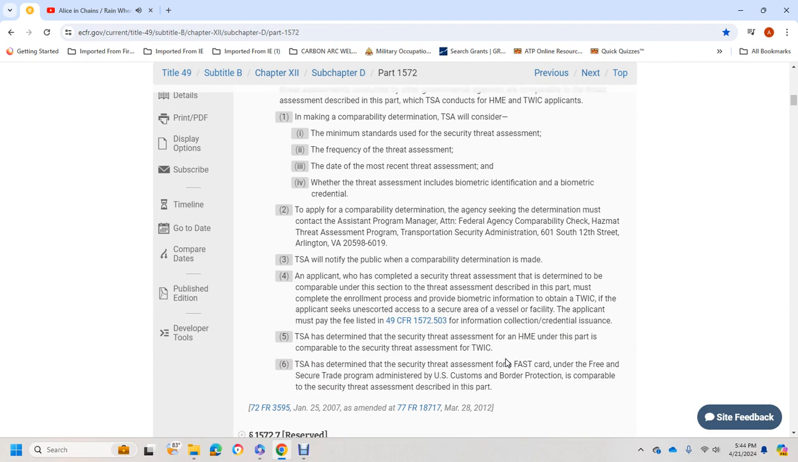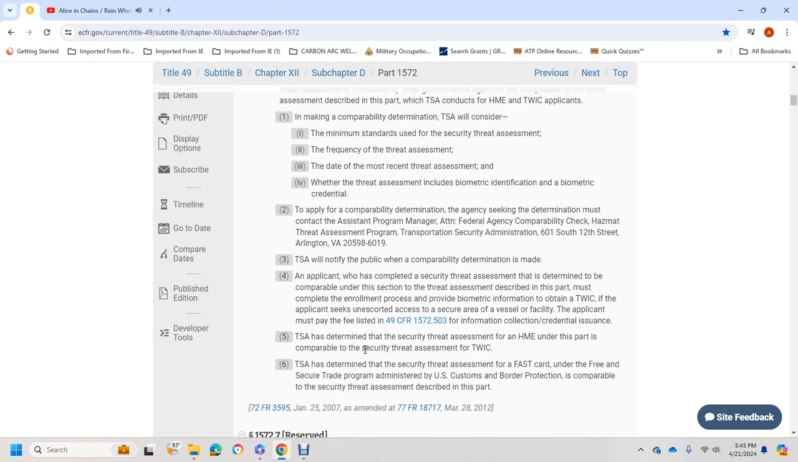4. An applicant who has completed a security threat assessment determined to be comparable to the security threat assessment described in this part must comply with the enrollment process and provide the biometric information required for the TWIC. If the applicant seeks unescorted access to secure areas of a vessel or facility, the applicant must pay the fee described in Title 49 CFR 1572.503, information collection and credential issuance.